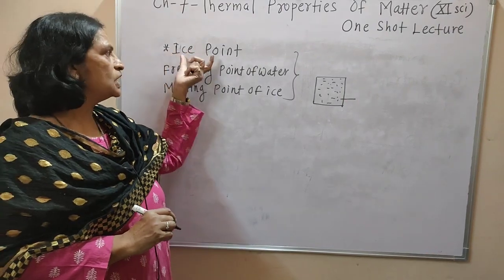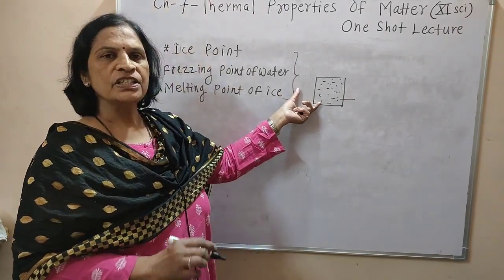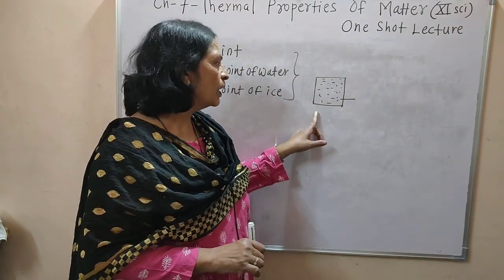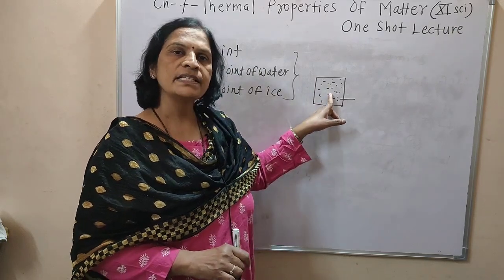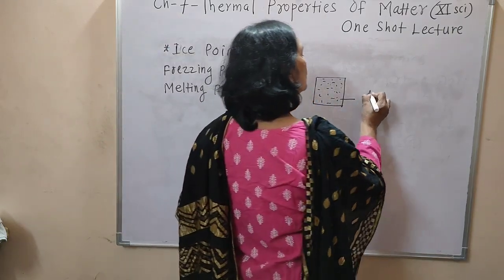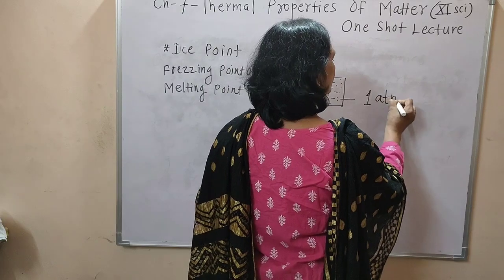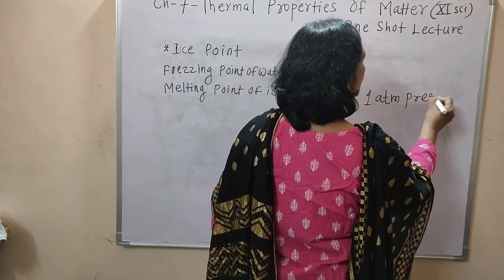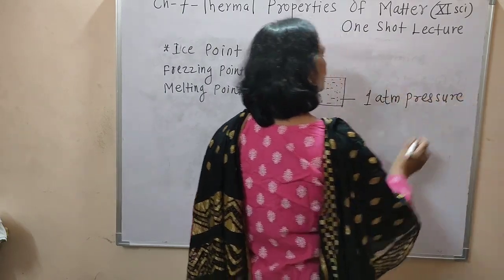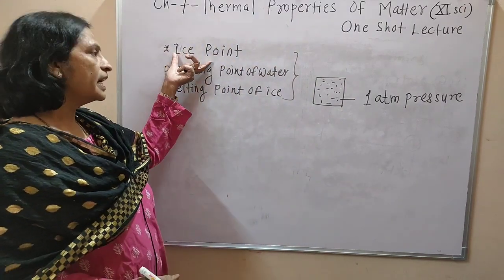Understood? Ice point is that point at which pure water freezes at 1 atmospheric pressure.